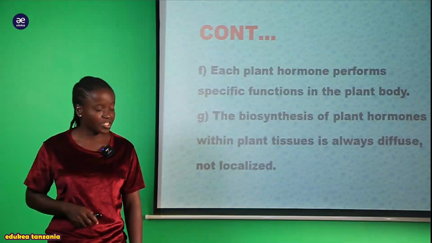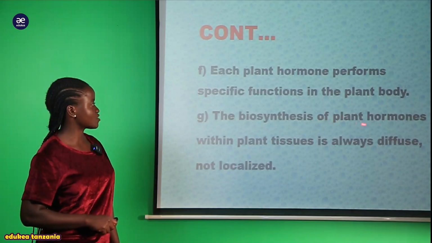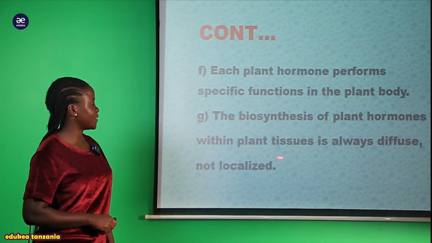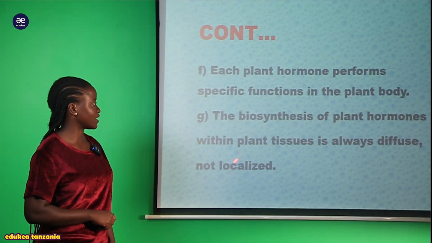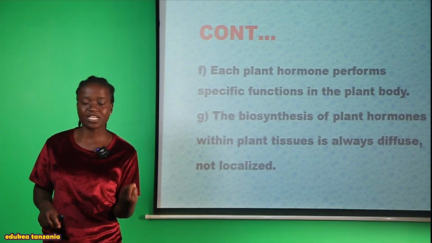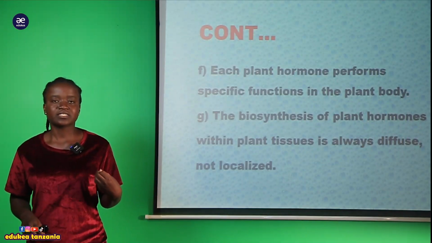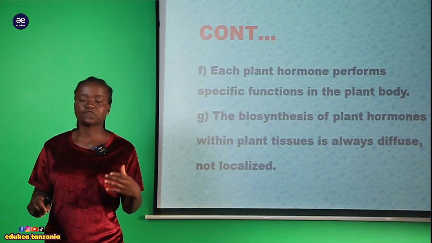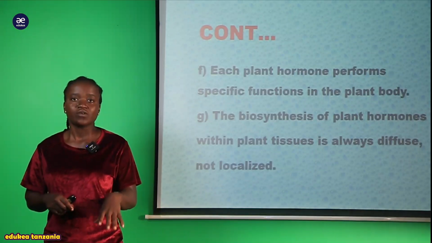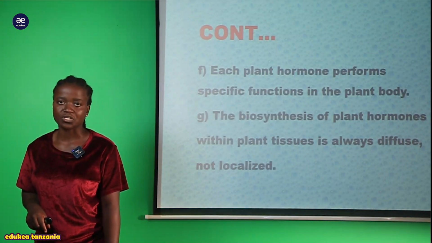And another characteristic, we say that the biosynthesis of the plant hormone within a plant tissue is always diffused, not localized. So the biosynthesis of a plant hormone is diffused, meaning that it is diffused from the region of low concentration to the region of higher concentration.